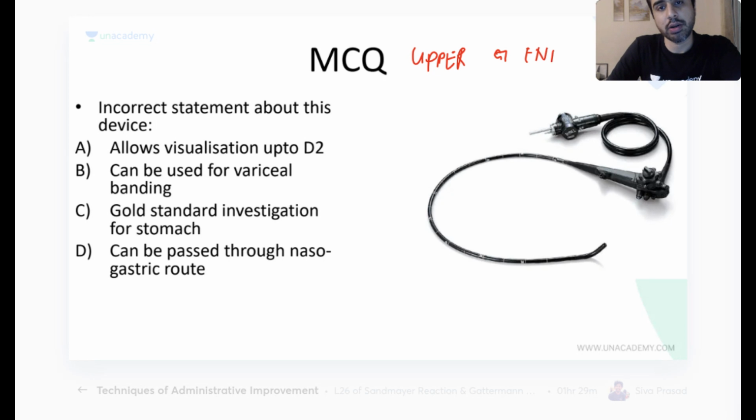Upper GI endoscope, also called gastroscope or esophagogastroduodenoscope. Now this device is the flexible one. It's a flexible device. How does this go? This part goes through the mouth, not nasogastric. Why can I not use it nasogastric? Why do I have to put it orally? Why oral, not nasogastric, even though it is flexible?